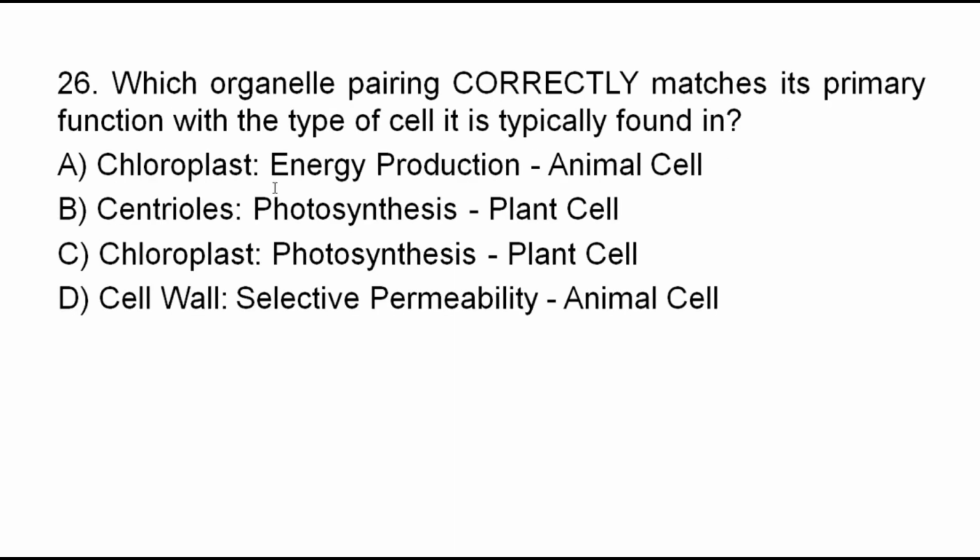Question number 26. Which organelle pairing correctly matches its primary function with the type of cell it is typically found in? A, chloroplast, energy production, animal cell. B, centrioles, photosynthesis, plant cell. C, chloroplast, photosynthesis, plant cell. D, cell wall, selective permeability, animal cell. Which organelle pairing correctly matches its primary function, from the given alternatives, with the type of cell it is typically found in?